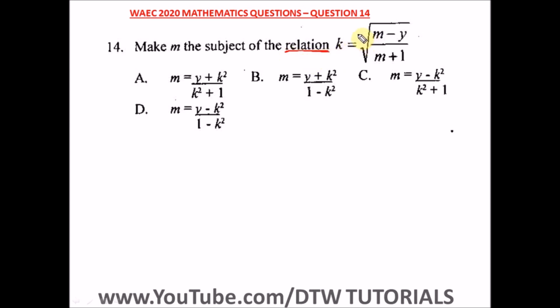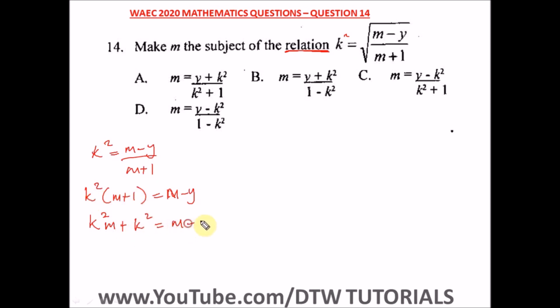All right, okay, so now let's make m the subject of the formula. The first thing we have to do is remove this square root sign, and when you remove this square root sign, we are going to square whatever is on this side. So we have first k square is equal to m minus y over m plus 1. All right, so let's cross multiply. We have k square bracket m plus 1 is equal to m minus y. All right, so k square, opening up the bracket, we have k square m plus k square times 1 is k square, equal to m minus y.